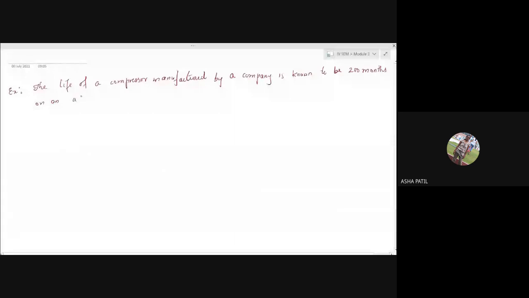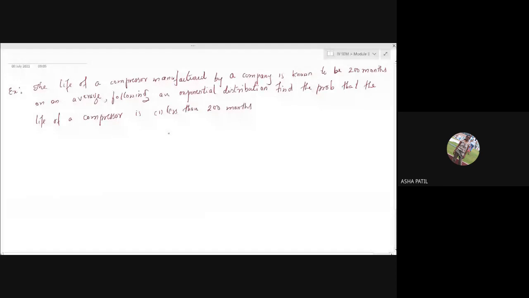So, following an exponential distribution, find the probability that the life of a compressor is, first one, less than 200 months, second one, between 100 months to 25 years.